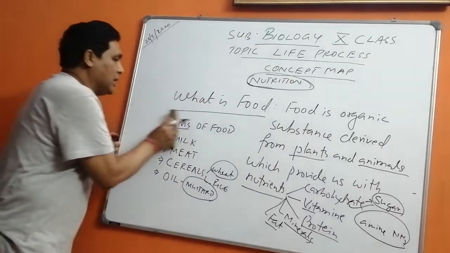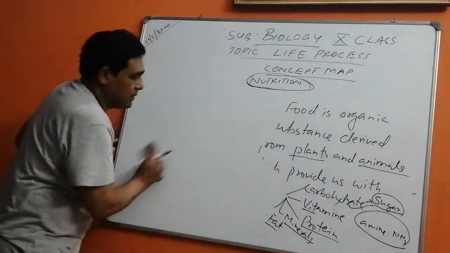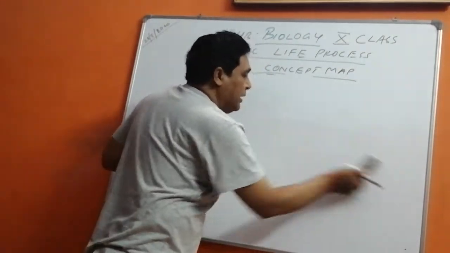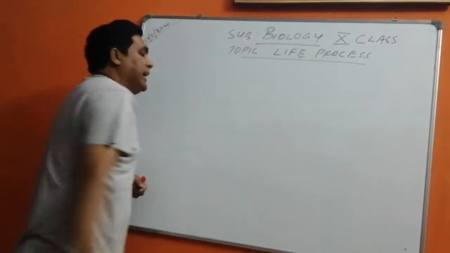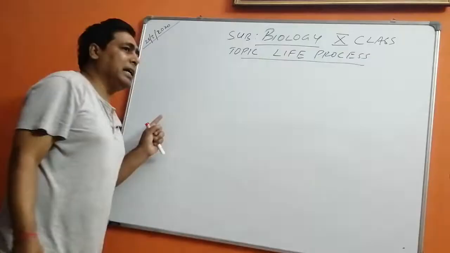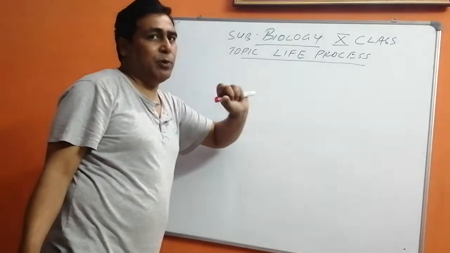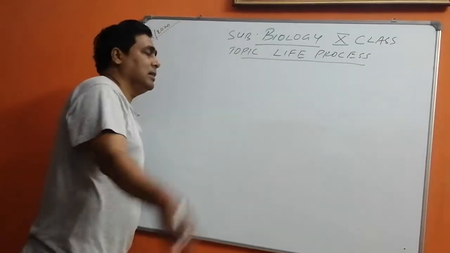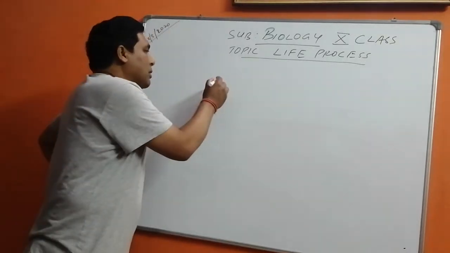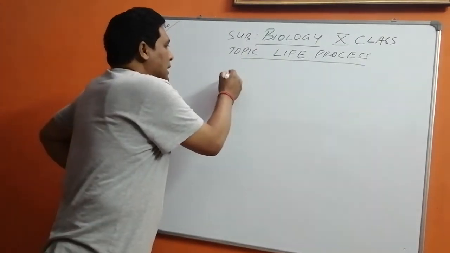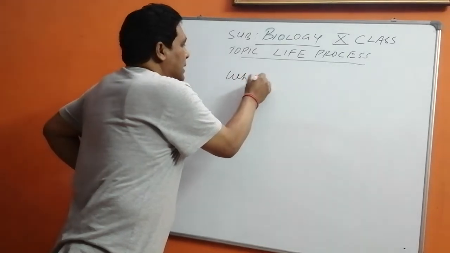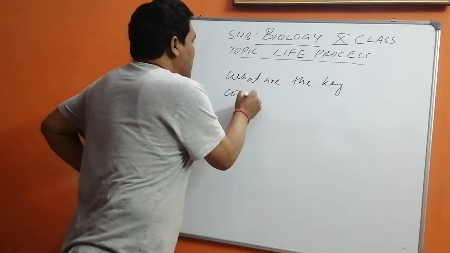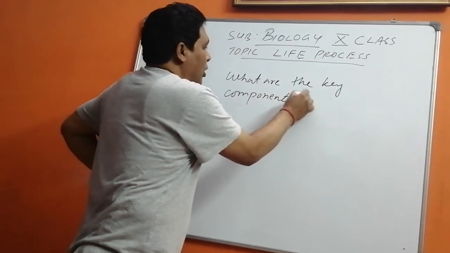Now I am going to come to the topic. This is an important topic now. In which form do we eat food? I already told you we eat food in cooked forms and then it is digested in the body. That we will learn afterwards. Now coming to what are the key components of food?